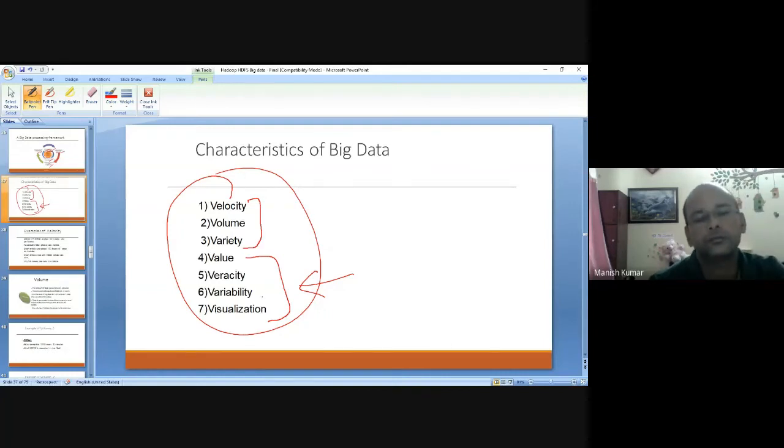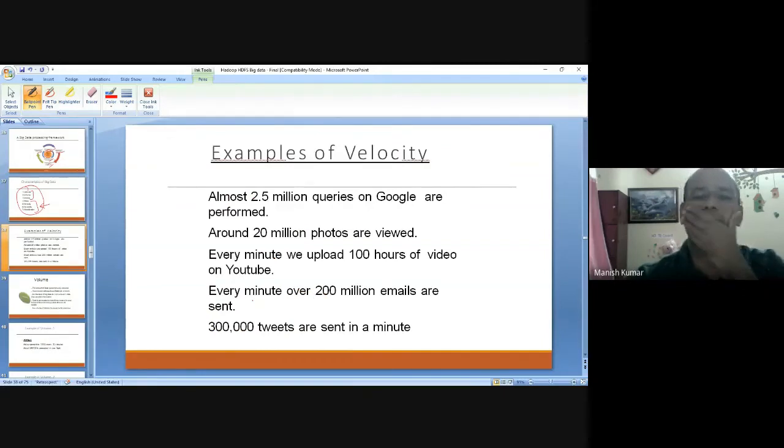Now one by one, I'll let you know what this actually means. Some examples of velocity: almost 2.5 million queries on Google are performed every minute, probably. Around 20 million photos are viewed, and if you go for today's data, then certainly it may be more. On YouTube, every minute we upload 100 hours of video, and certainly more if you go for today's data.